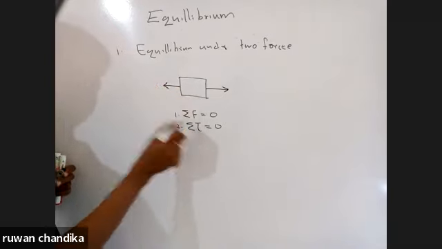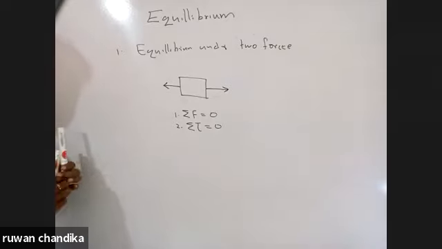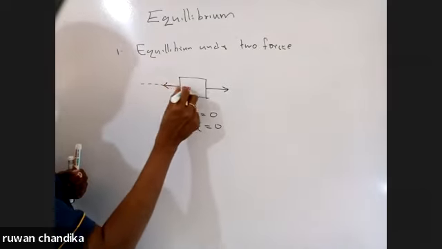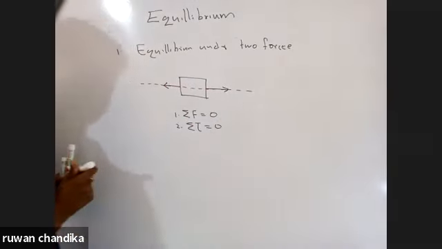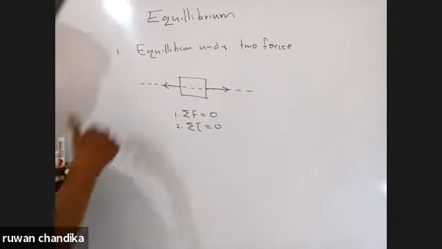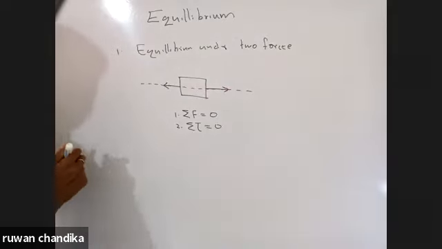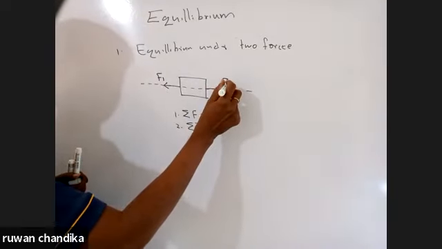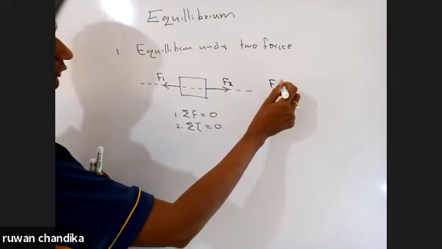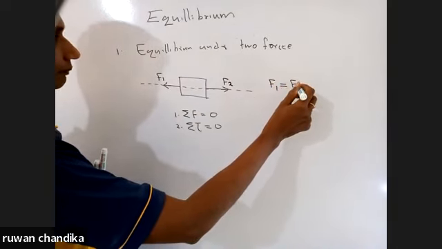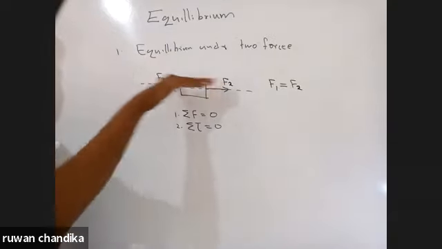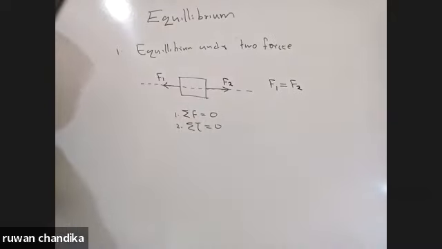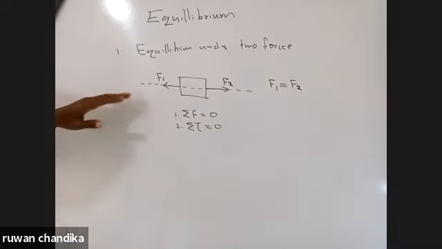And to satisfy the second condition, their lines of action of force should lie on one line. They should be collinear. So if this is F1 and this is F2, F1 should be equal to F2, and they should act as shown in the figure. So draw this and write this down.